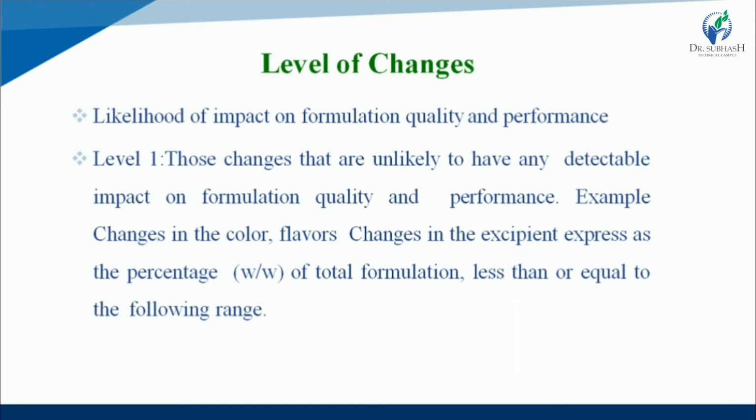An example is changes in any color or flavor, that is changes in the excipients, expressed as a percentage weight by weight of total formulation, less than or equal to the following range. So that type of changes are not easily detectable in effect on the formulation quality or performance.